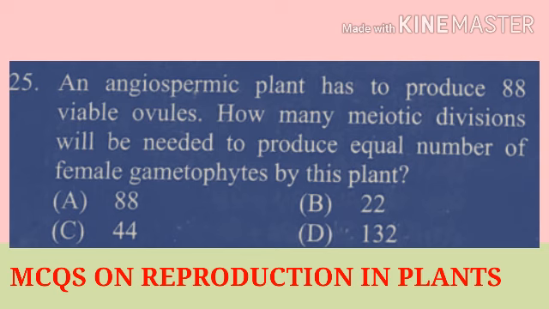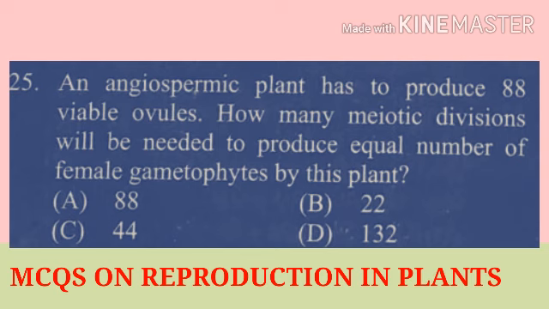Question number 25. An angiospermic plant has to produce 88 viable ovules. How many meiotic divisions will be needed to produce an equal number of female gametophytes by this plant? The number of meiotic divisions is equal to the number of viable ovules.